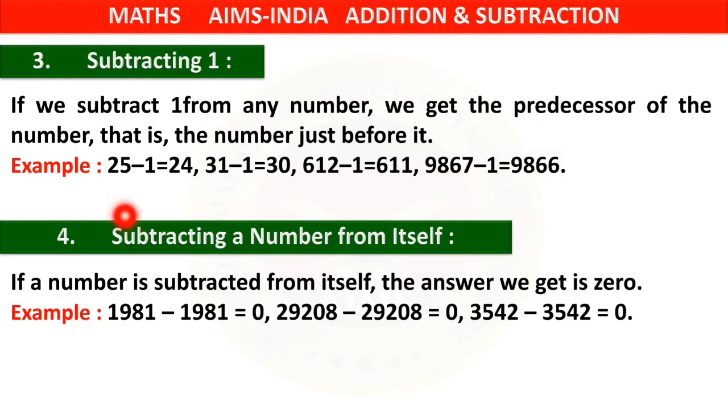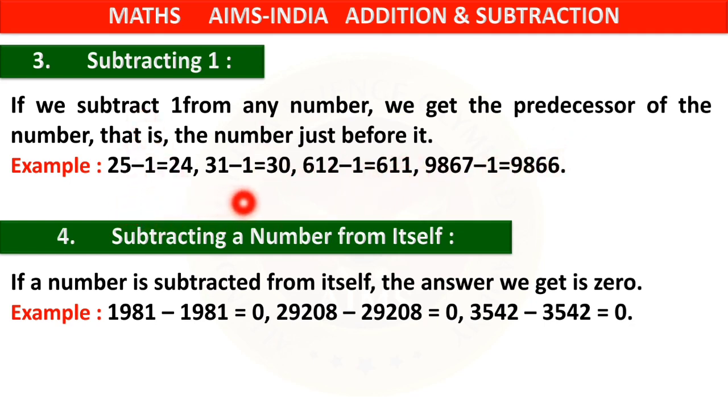See, look at the examples here. 25 minus 1 is equal to 24. Yes, when we are writing the numbers, we say 23, 24 and 25. 24 comes just before 25. And 24 is what? The predecessor. Yes, what is the predecessor? Predecessor is the number that comes just before a given number, right? We find it out by subtracting 1.